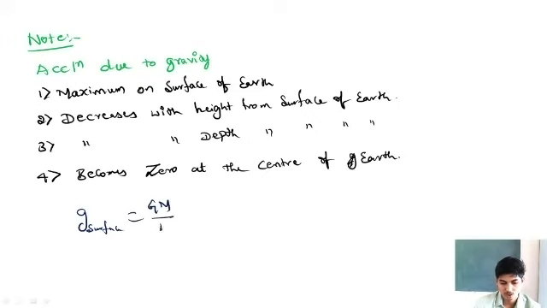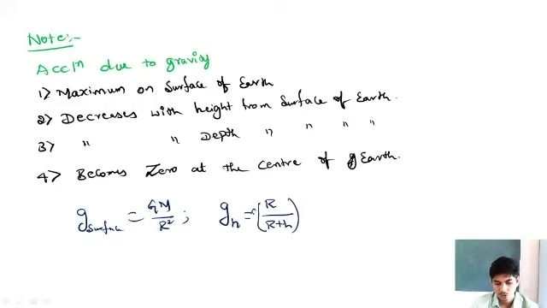acceleration due to gravity on the surface of the earth is g equals GM by R square, where M represents the mass of the earth and R is the radius of the earth. Acceleration due to gravity at height h above the surface of the earth is R divided by R plus h whole square into g. So gh is equal to g into R divided by R plus h whole square.